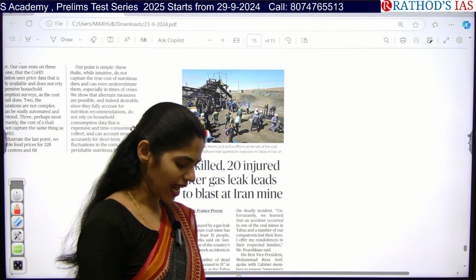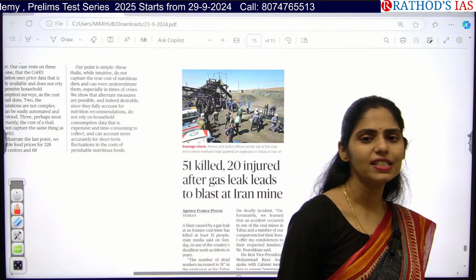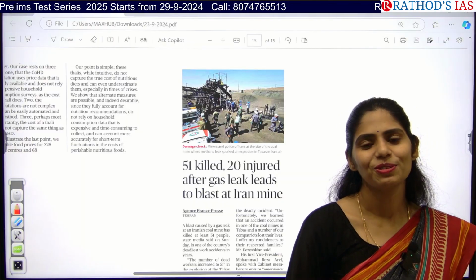Okay, any doubts so far? So these are the important articles that appeared in today's Hindu newspaper. So by this I'm concluding.